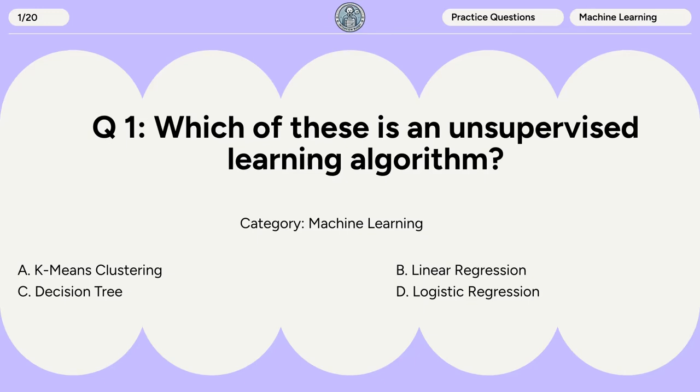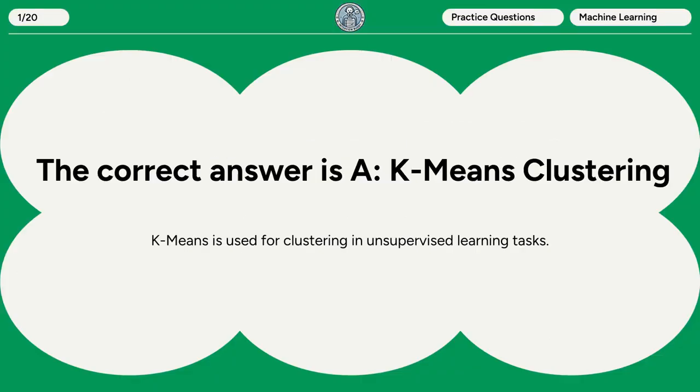Question 1. Which of these is an unsupervised learning algorithm? A. K-means clustering. B. Linear regression. C. Decision tree. D. Logistic regression. The correct answer is A. K-means clustering. K-means is used for clustering in unsupervised learning tasks.